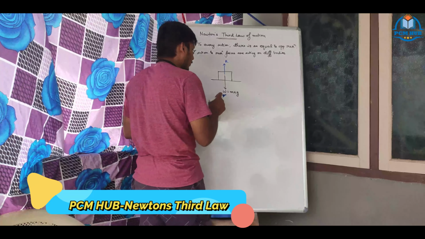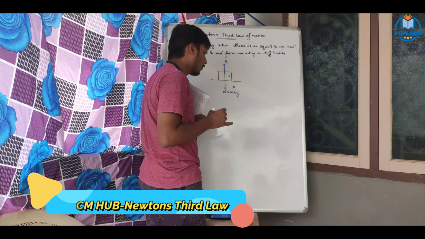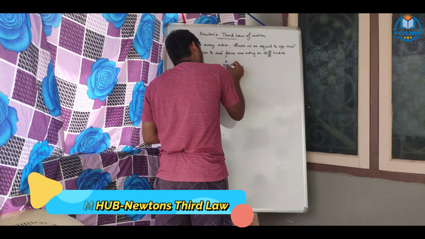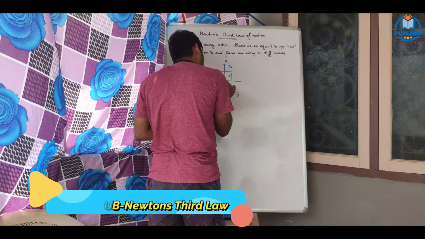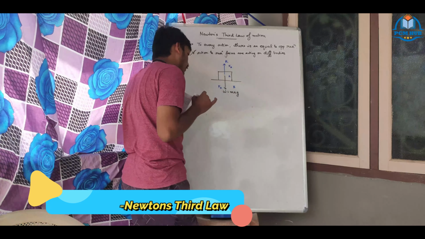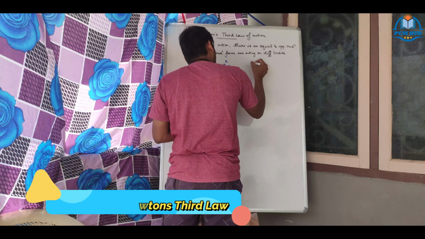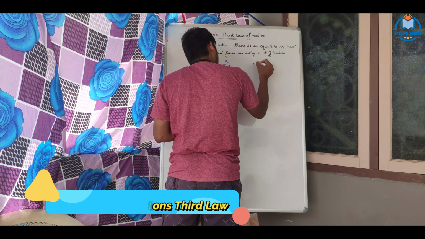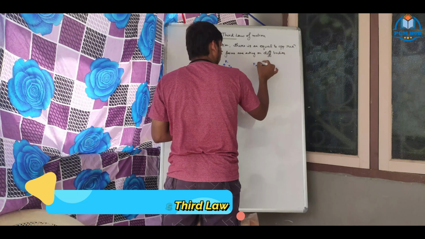Clear? So this is our body A, this is B. B is the ground. Now B is imparting a force called FB, and A is imparting a force on B called FA. It is told that the force imparted by this is equal and opposite in direction.